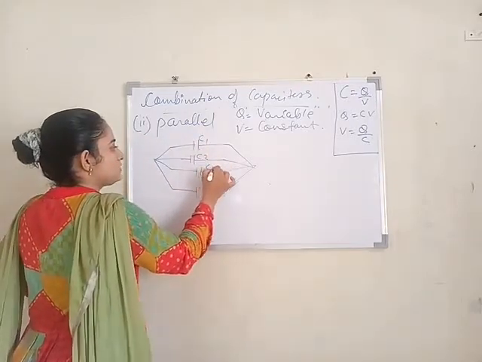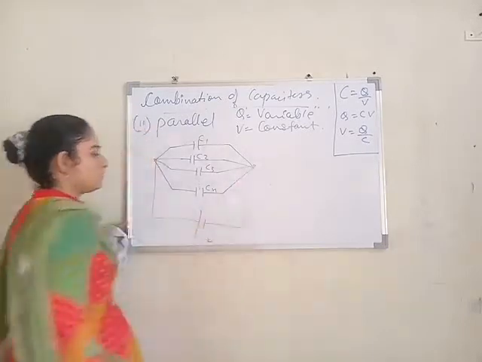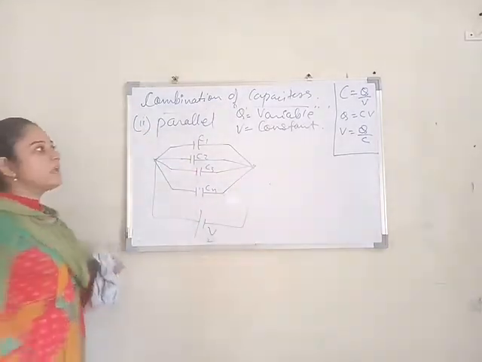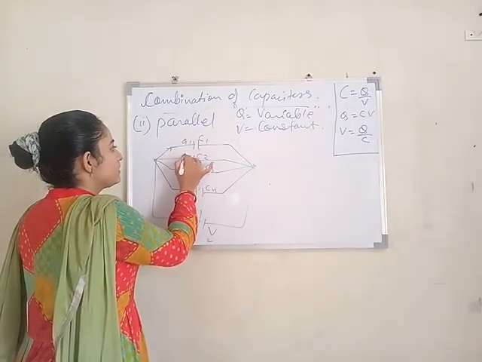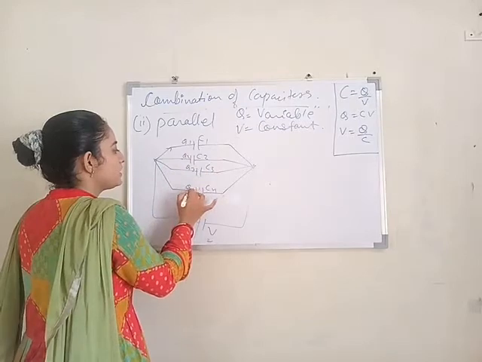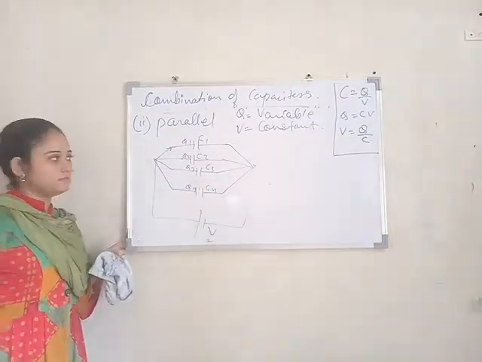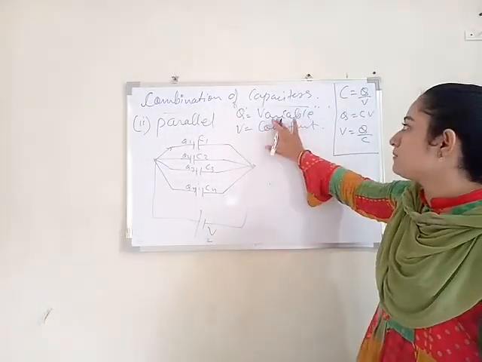Here C1, C2, C3 up to Cn connected with voltage V. Here the charge will be variable. Charge across this will be Q1, here Q2, here Q3 and here Qn, and the same voltage will be across all of them.